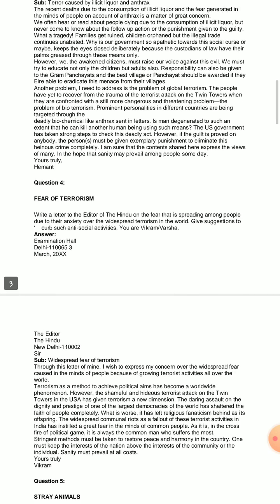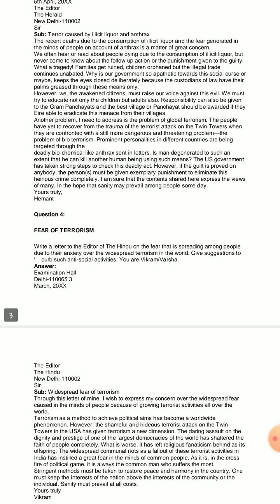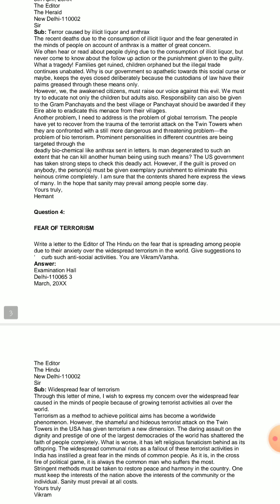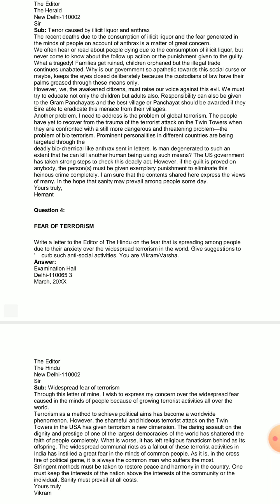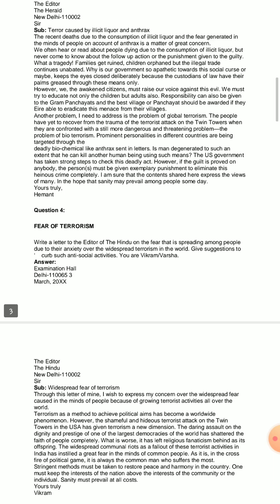Another problem I need to address, and this is very important, is somewhat related to this: global terrorism. How is that? The people have yet to recover from the trauma of the terrorist attack on the Twin Towers, as we all know, the 9/11 attack, when they are confronted with a still more dangerous and threatening problem, the problem of bioterrorism. That is also quite life threatening.